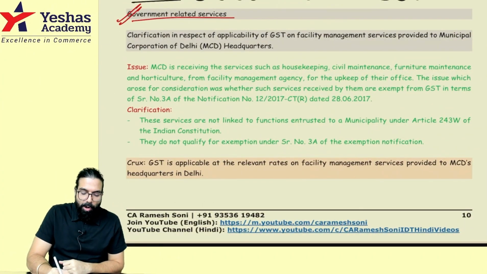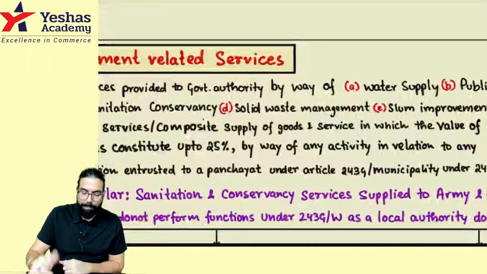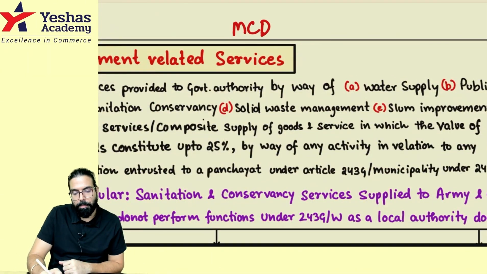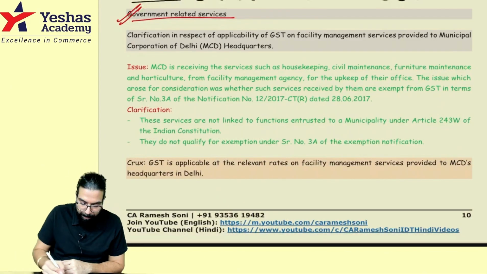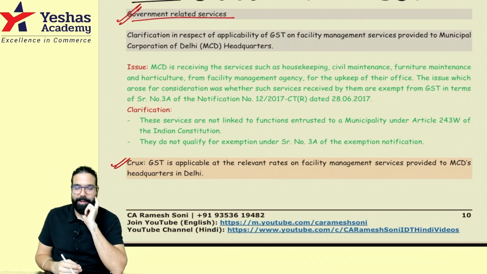One more question came in government related service. Baba, government related service over here, you can write this and keep: MCD, not McDonald's, MCD related. One circular has come. You can remember this circular, and this line you can write and keep. Okay, sir, what is the circular telling? Please tell.